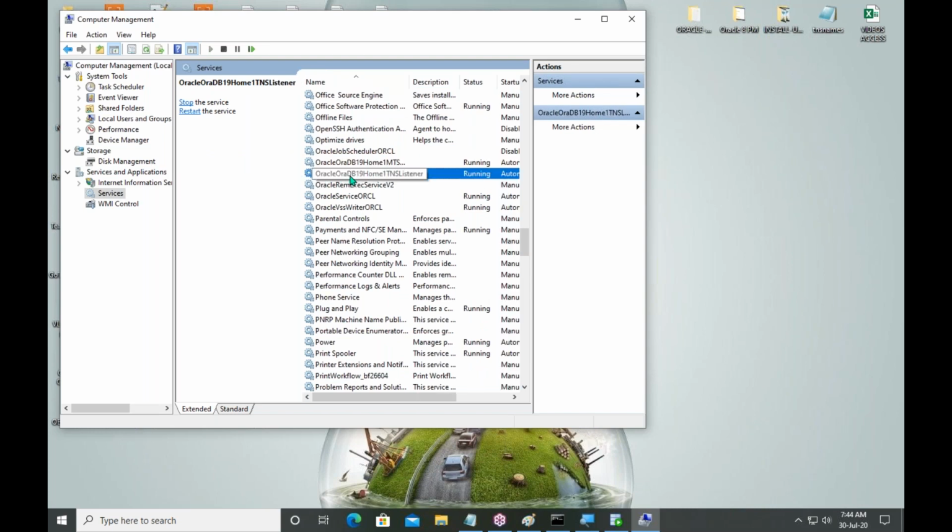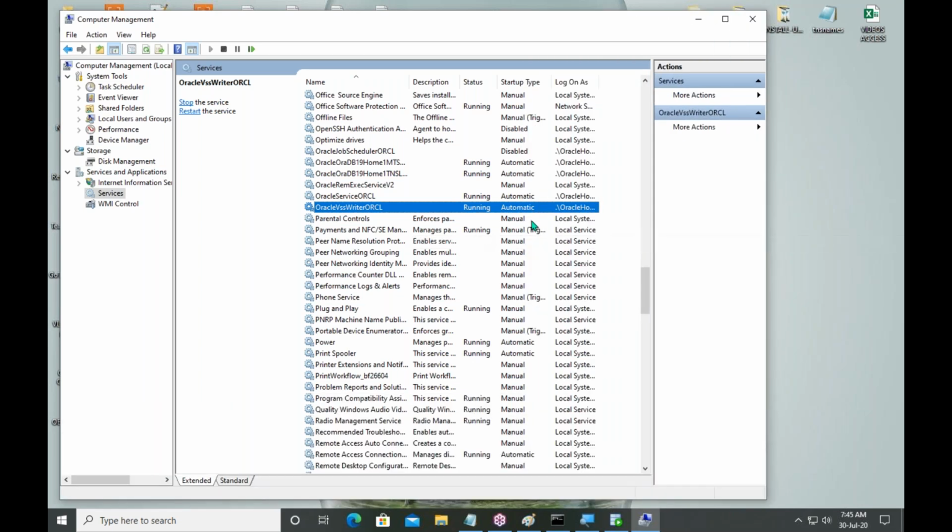Here Oracle OraDB19 home TNS listener running means this is the Oracle 19C service. If Oracle was already installed, you can see service names beginning with Oracle. With that, you can decide whether Oracle was installed or not.